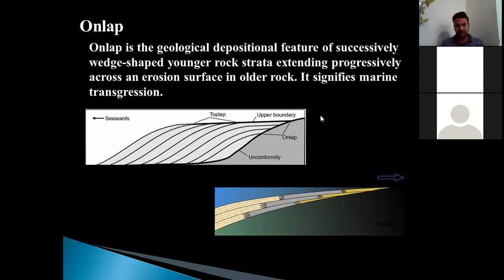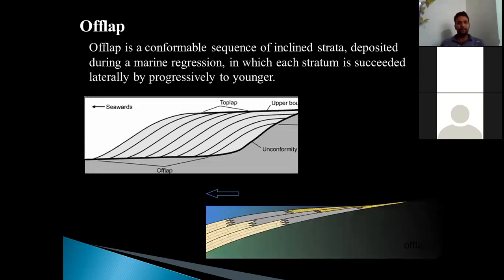Now, conversely, we'll see the offlap. Offlap is a conformable sequence of inclined strata deposited during a marine regression, in which each stratum is succeeded laterally by progressively younger ones. So now this just converts onlap. What happens here when the marine water regresses? Regresses means when it goes back.